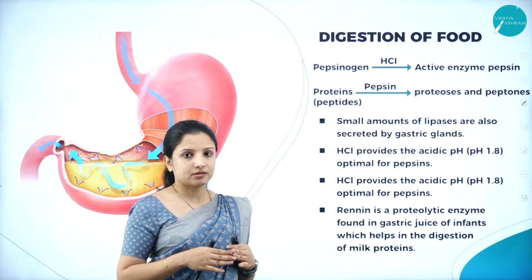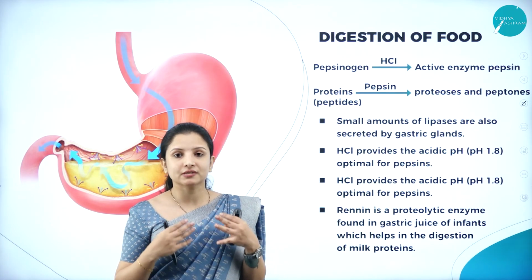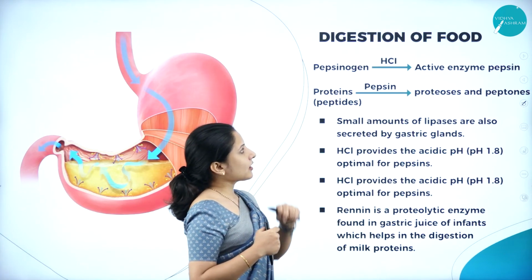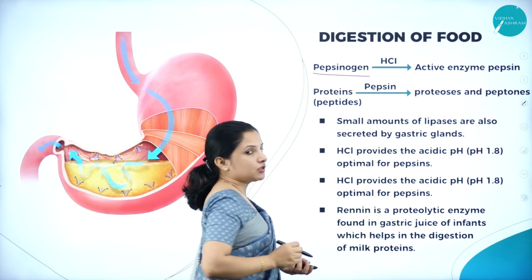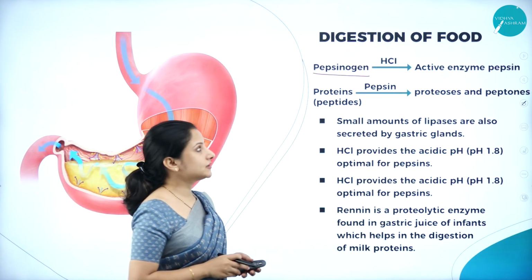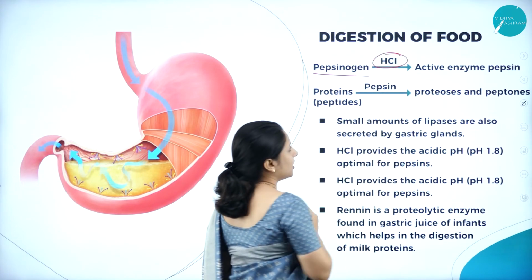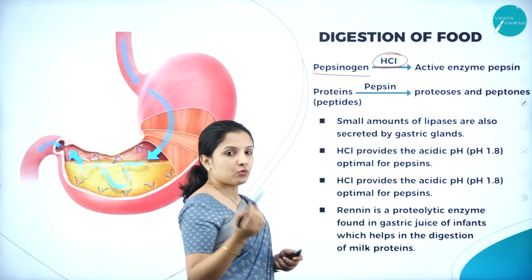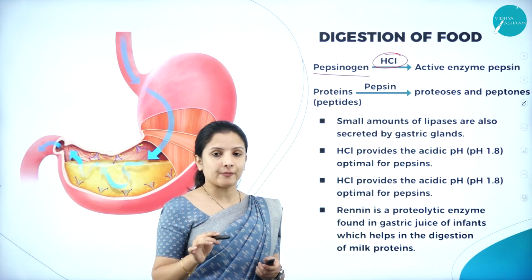They should get digested. So, this food that is lubricated by the mucus and the bicarbonates is acted upon by the pepsinogen. Pepsinogen is one such enzyme. In the presence of HCl in the stomach, the pepsinogen gets converted. Pepsinogen is actually an inactive form.